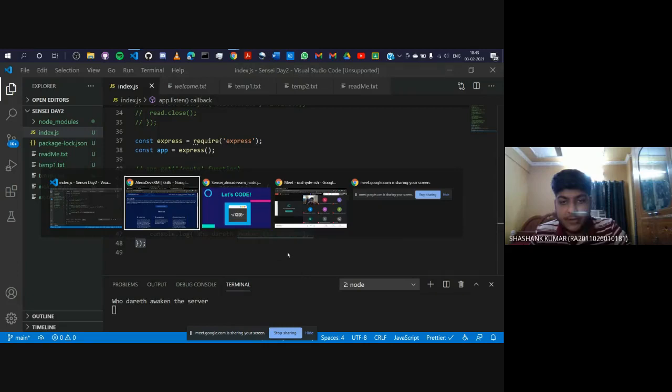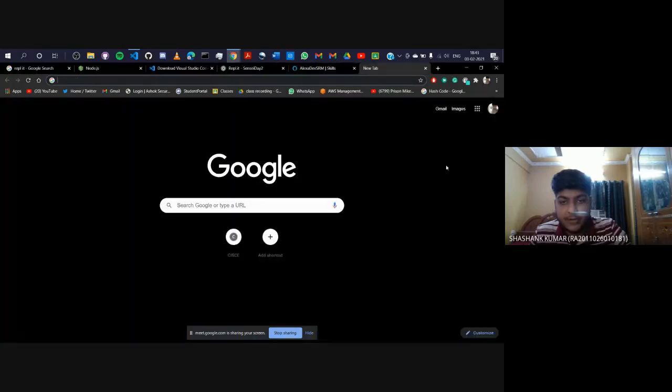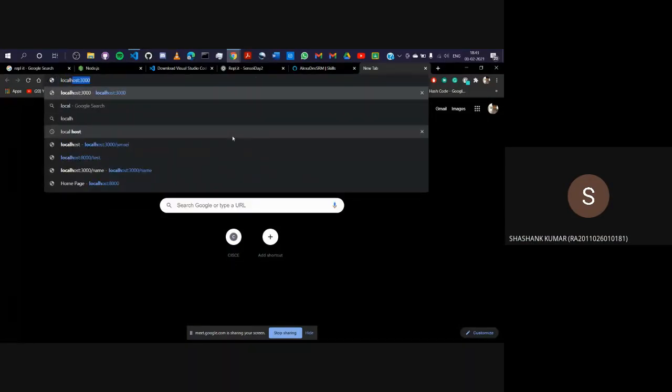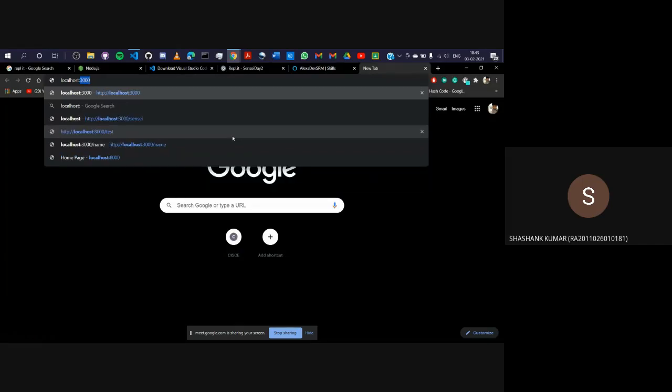I'll open a browser. To access your server locally, when you are working in VS Code or any other text editor, you need to access your localhost. You can just type localhost, a colon, and then 3000. Now localhost is something that you need to use always, but you can customize this 3000 part. So now what are ports?